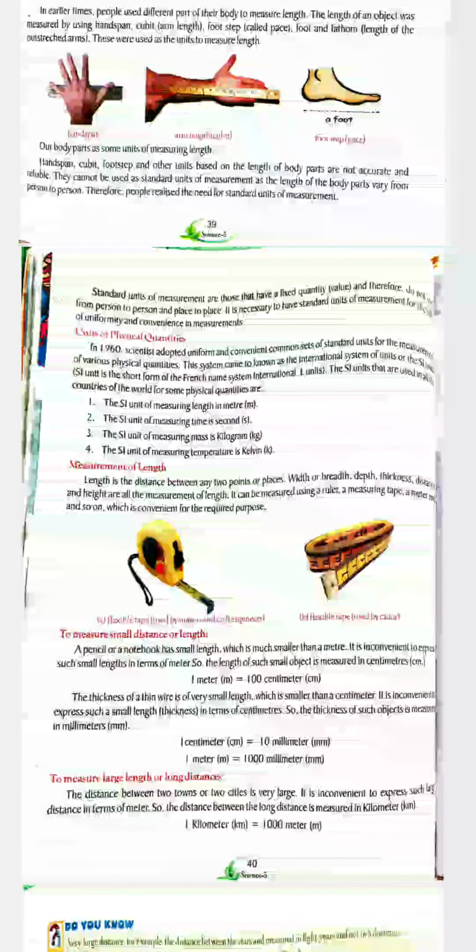To measure small distances or lengths, a pencil or a notebook has a small length which is much smaller than a meter, so it is inconvenient to express such small lengths in terms of meters. So the length of such a small object is measured in centimeters or millimeters. So my dear students, the smaller or short lengths are measured in millimeter or centimeter, whereas little longer distances are measured in meter, and even longer in kilometer. In this way lengths are measured.